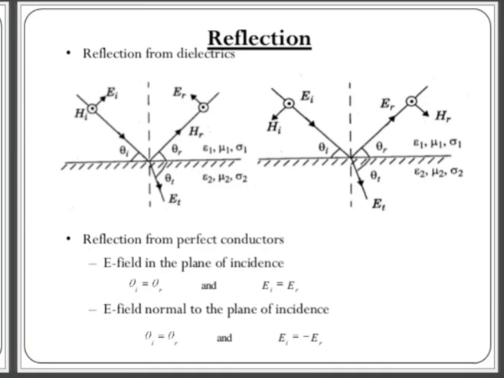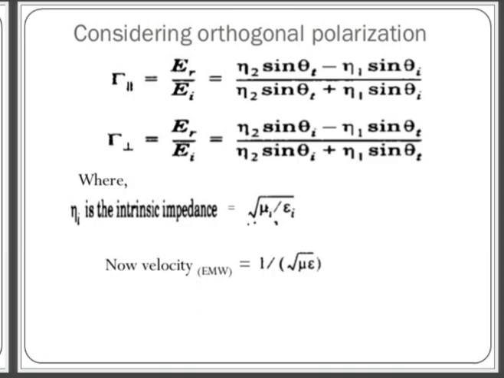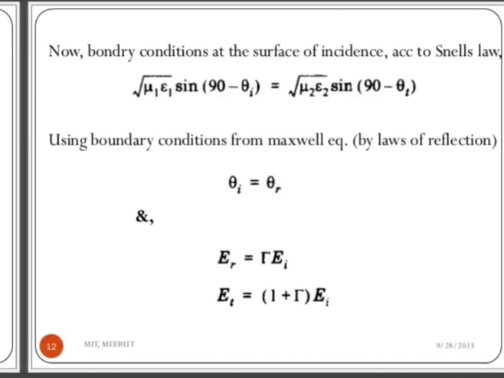Now here the diagram for the reflection from the dielectric is shown. The reflection from a perfect conductor has the field in the plane of incidence and a field normal to the plane of incidence. So the equation for this: